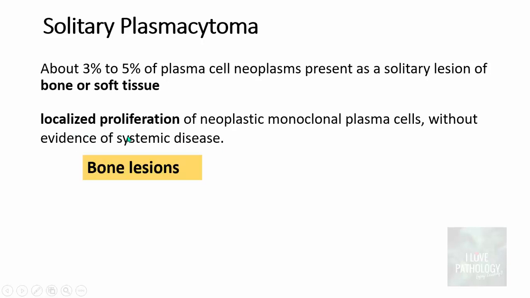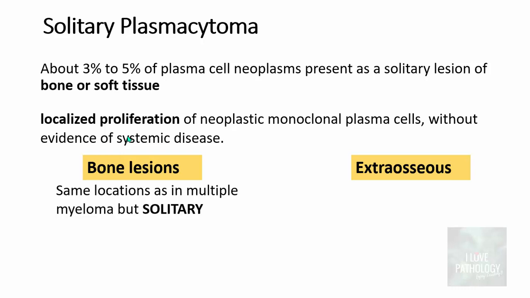You have two types of lesions. One is bone lesions, another is extraosseous lesions. Bone lesions occur in the same locations as in multiple myeloma, for example, the vertebrae, the skull, the spine, the ribs. But these lesions are always solitary in solitary plasmacytoma. That's the reason why it's called solitary plasmacytoma.